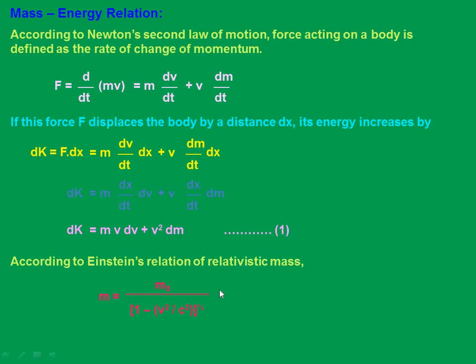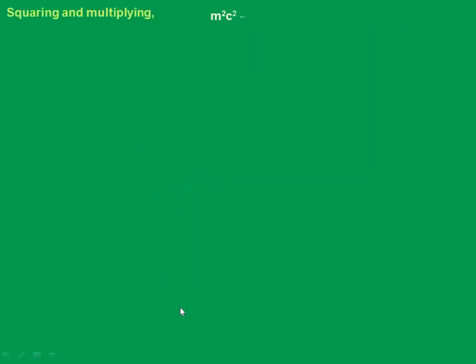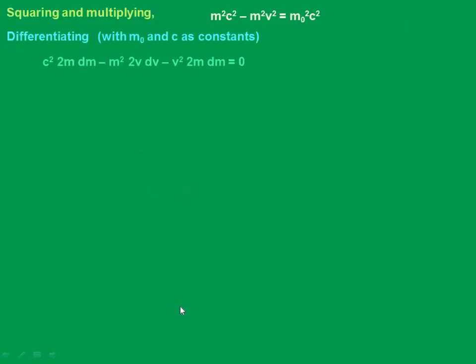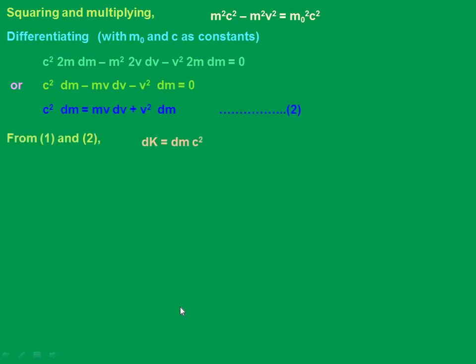And now according to Einstein's relation of relativistic mass, which is related to the rest mass, we are already very familiar with this, right? Many times you have seen this equation from the theory of relativity. So we can write it as m equal to m naught by square root of 1 minus v square by c square. m naught is the rest mass of the body. Now square this and multiply. What we can get? It will be nothing but m square c square minus m square v square equal to m naught square c square.